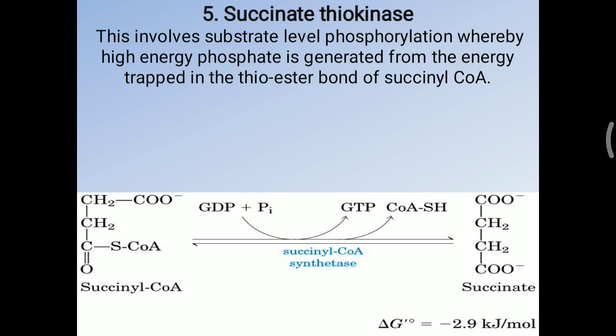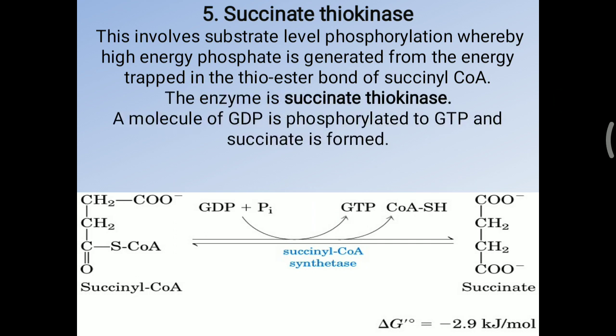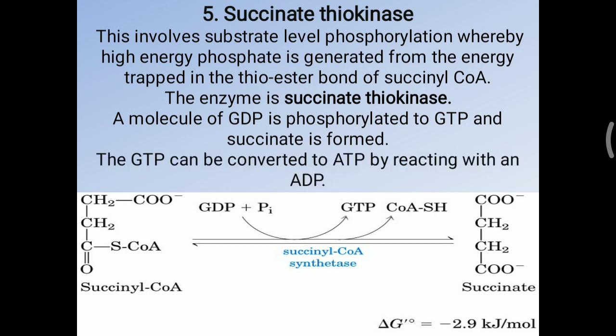Whatever energy the succinyl-CoA contains will be released and trapped in the form of GTP. The enzyme is succinate thiokinase. A molecule of GDP is phosphorylated to GTP and succinate is generated. The GTP can be converted to ATP by reacting with an ADP molecule.